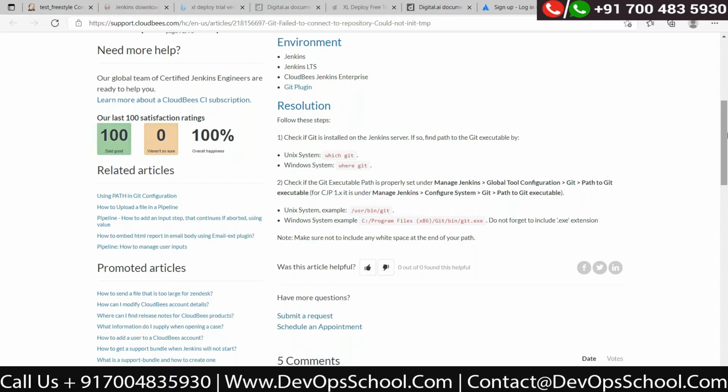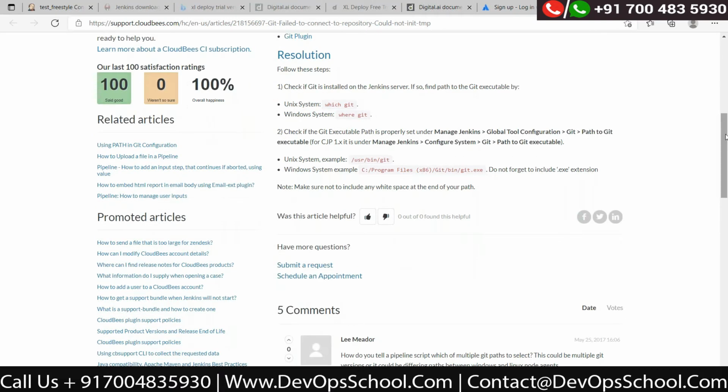Because right now Jenkins is running on your machine. Is Git set up on your machine or not? That's the question. It's not set up yet, I believe. Yes. Okay, so that's the reason it is not able to pick it up.